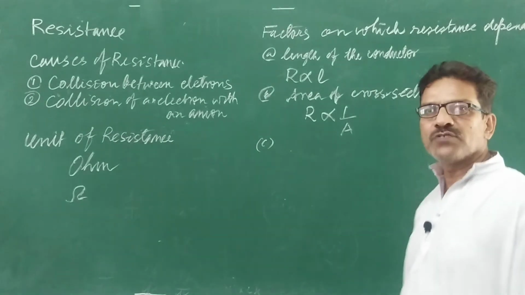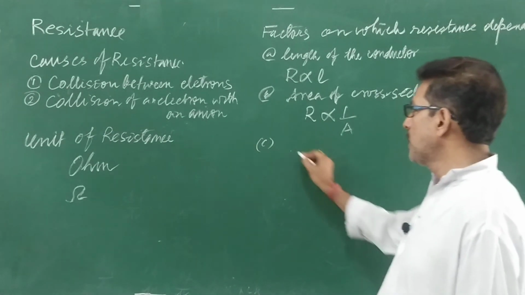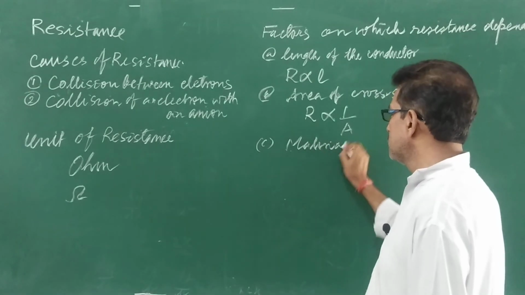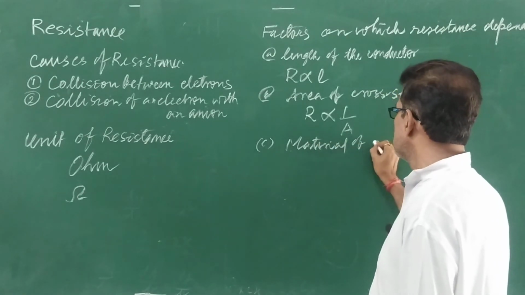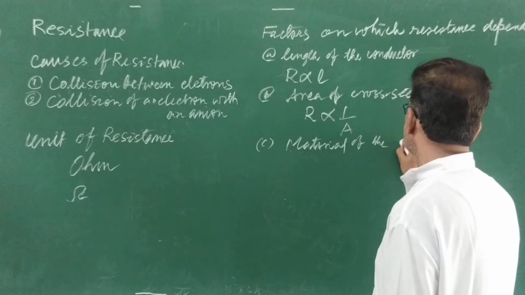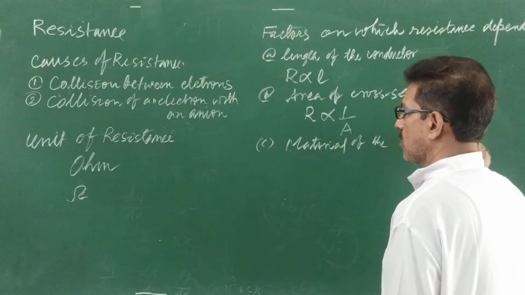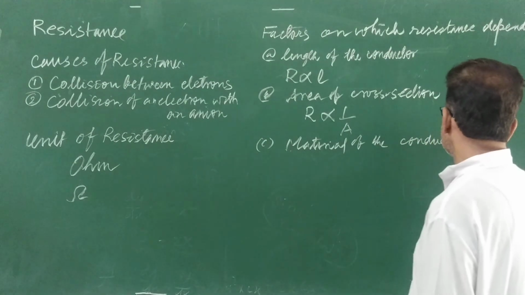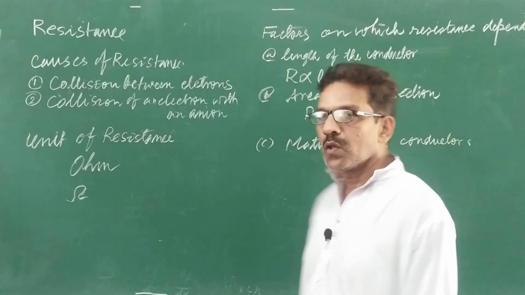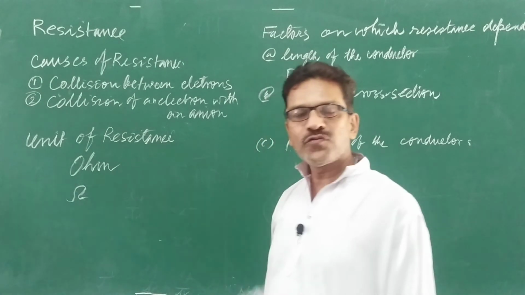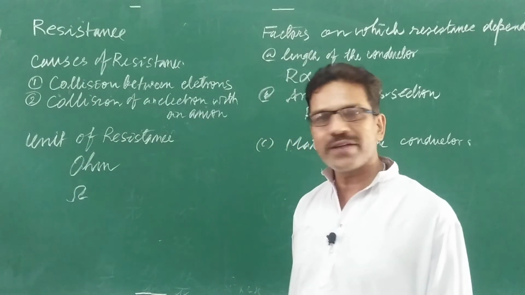Now the third factor on which the resistance of a conductor depends is the material of the conductor. Suppose we take different wires of the same length and same area of cross section.